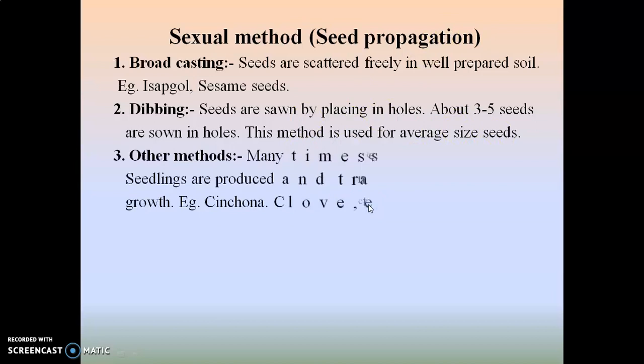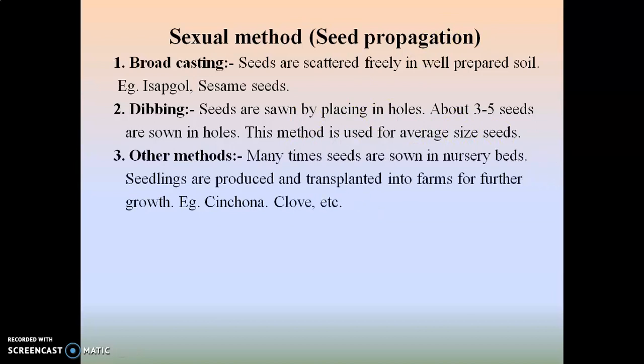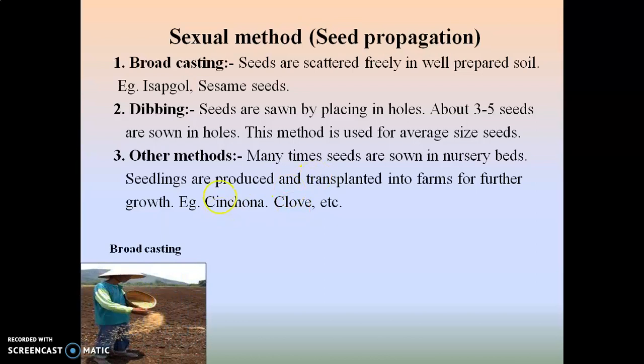And third, that is the other method, in which seeds are sown in nursery beds. The seedlings are produced and then transplanted into the farms for further growth. For example, cinchona and clove. So these are the images.